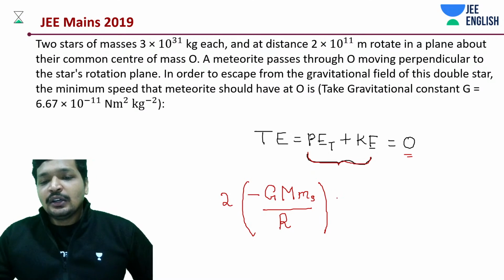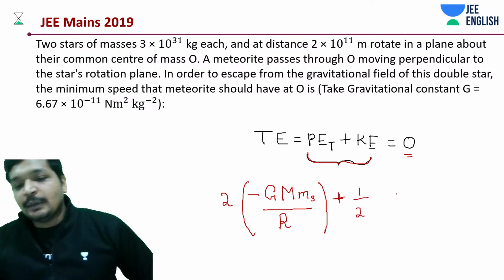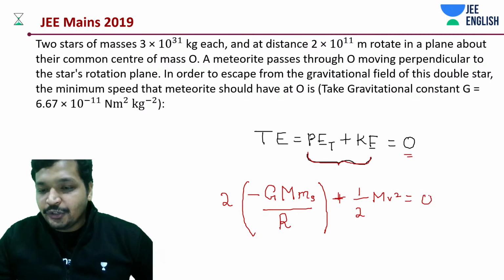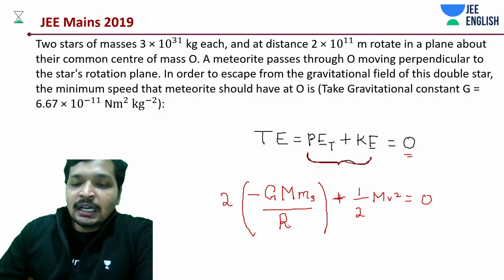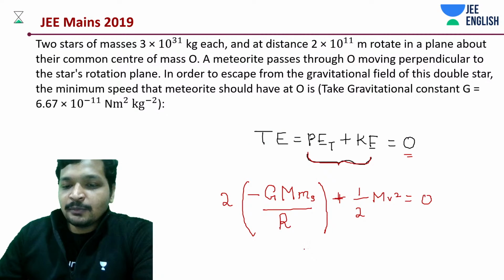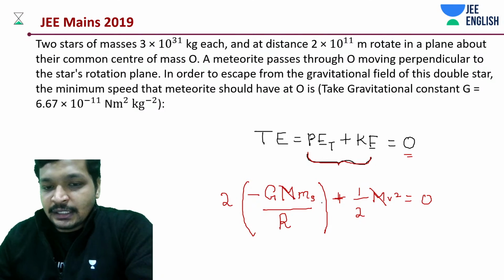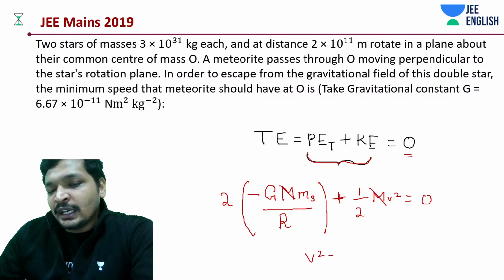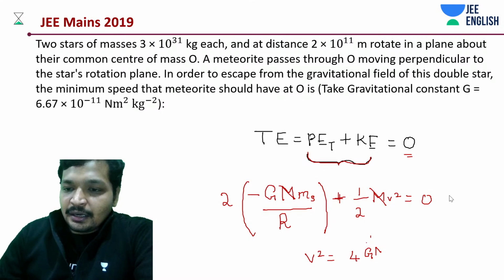Okay, this is going to be what? This is going to be half of m, and in this case m is not of the planet but of your meteoroid, is equal to 0. Now what do we need to do? This r is the radius r, I hope this is just that small r. We'll be changing it in the next line. First of all, as I told you, it is mass independent, so forget that. Then we'll have this 4 on the numerator, so we'll be getting something like v square is equal to 4 into G into Ms divided by r.